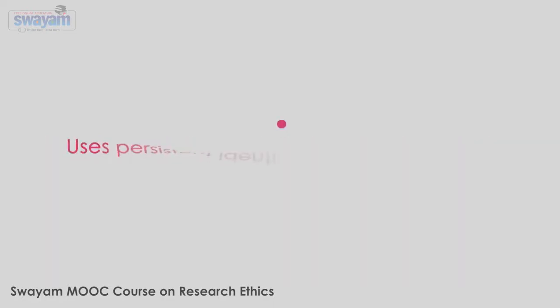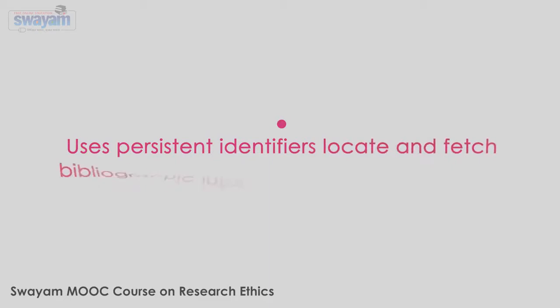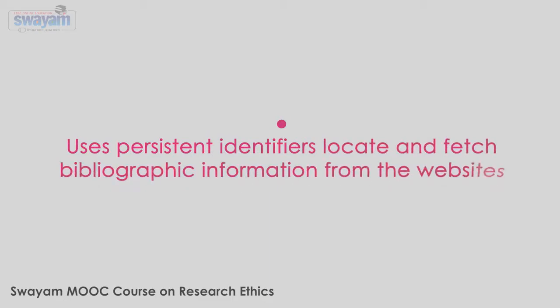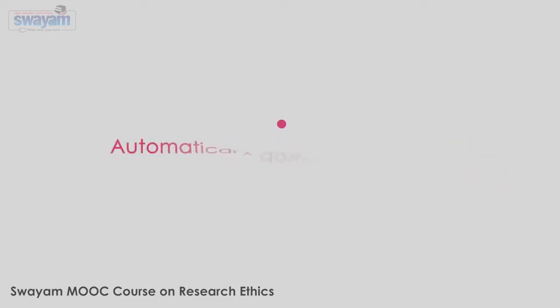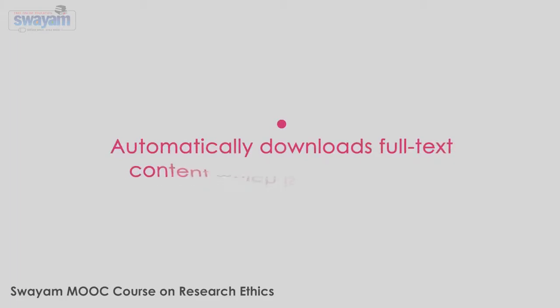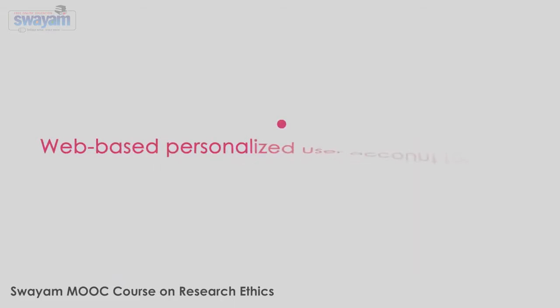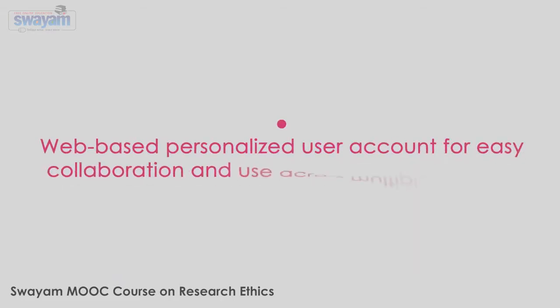It uses persistent identifiers to locate and fetch bibliographic information from websites. It automatically downloads full text content which is in open access, and provides a web-based personalized user account for each and every user.